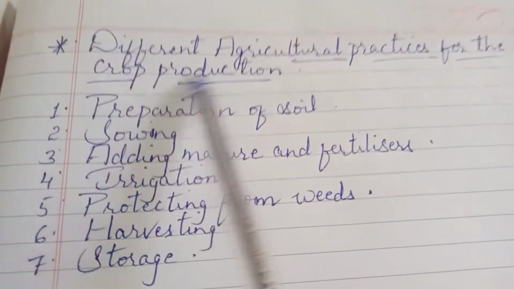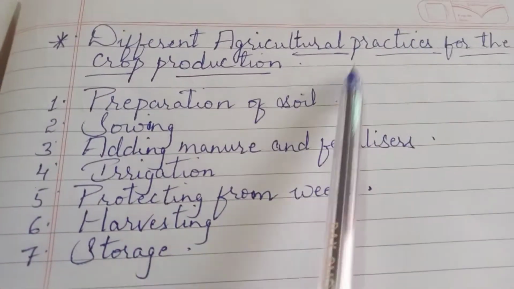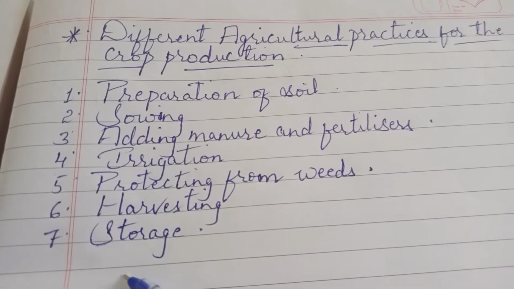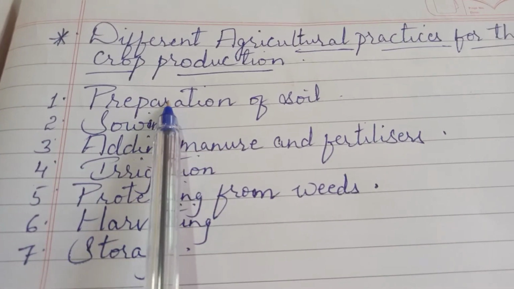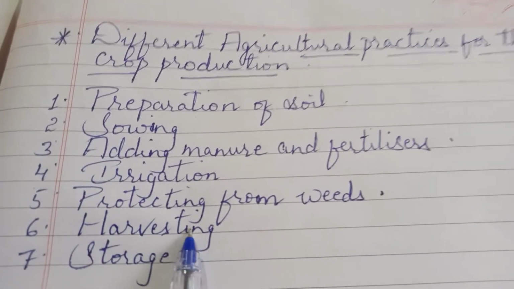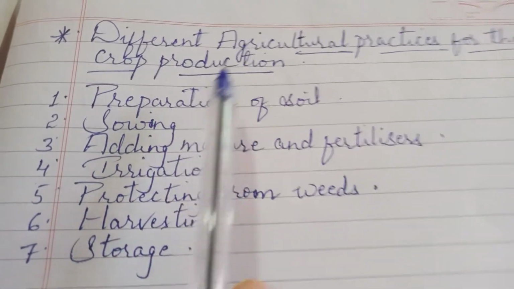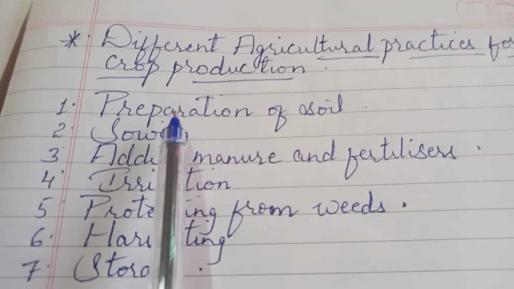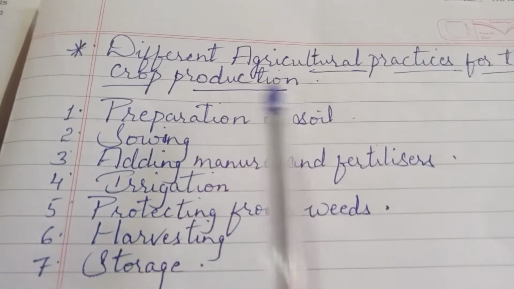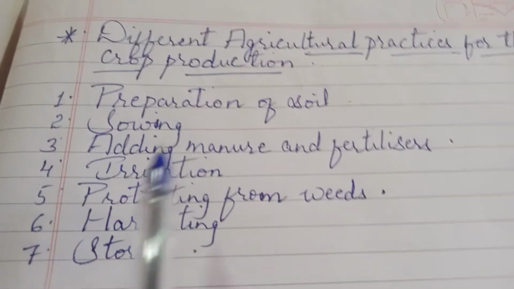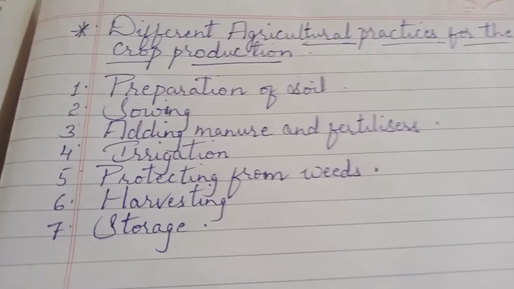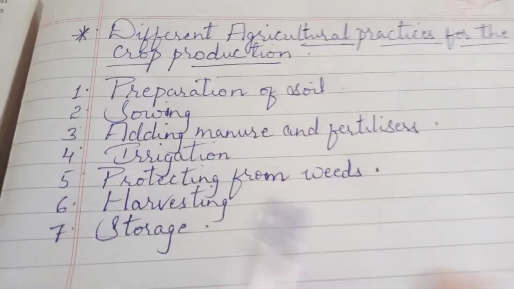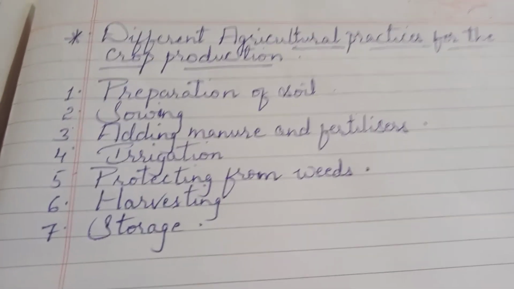So put the heading, students, and note down these 7 points. In our next video we will discuss each and every step in detail. What are the different methods that we follow to prepare the soil, how sowing should be done, what are the different methods of irrigation, to which crops what kind of manure and fertilizers should be used. All these things will be discussed in detail.